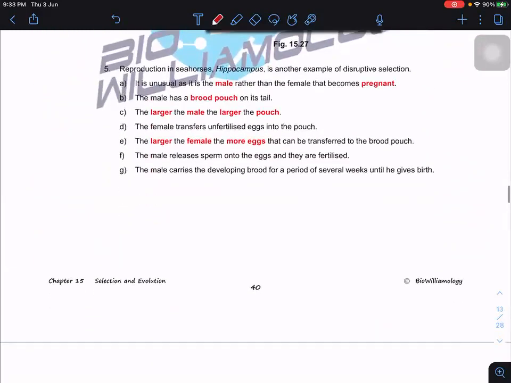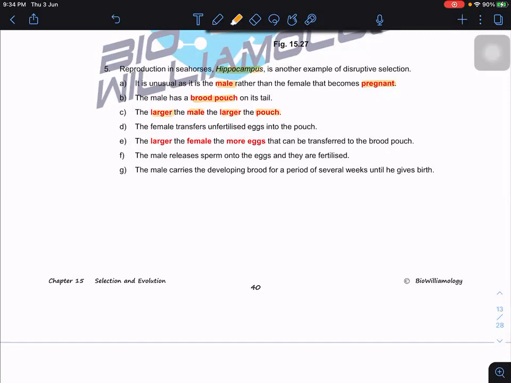Another example is the hippocampus. A hippocampus is a seahorse. Seahorses are another example of disruptive selection. It is very unusual because the male rather than the female becomes pregnant. The male has a brood pouch on the body. The larger the male, the larger the pouch.